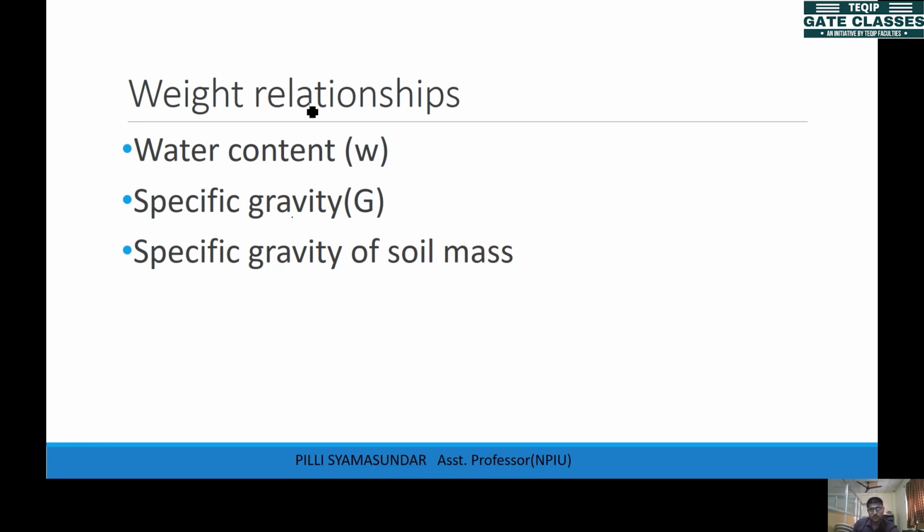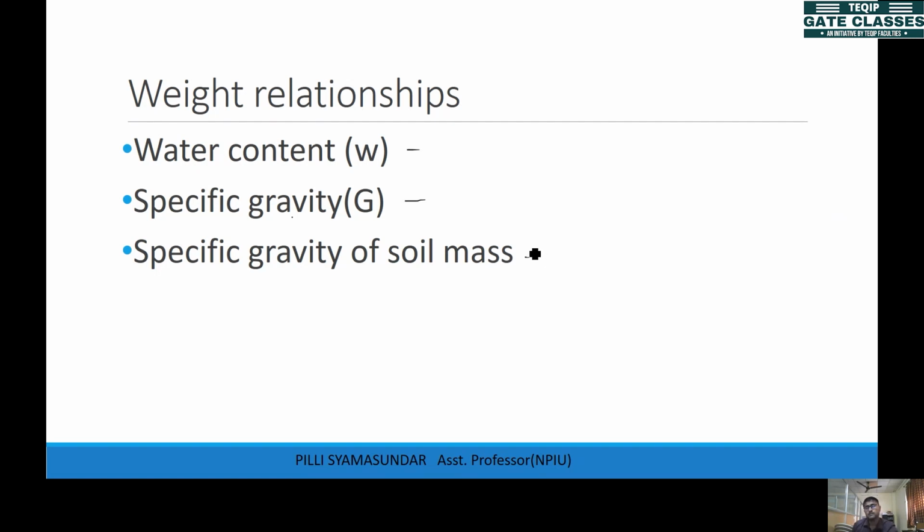Now the weight relationships. The water has some weight and the solids have some weight, and those weights will be related with these parameters. One is water content. We'll define what is water content, and then specific gravity of solids and specific gravity of soil mass.